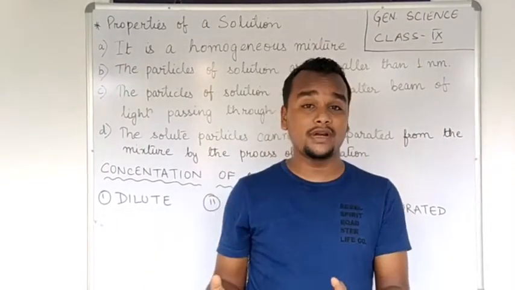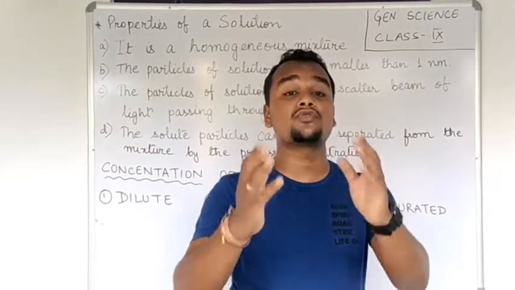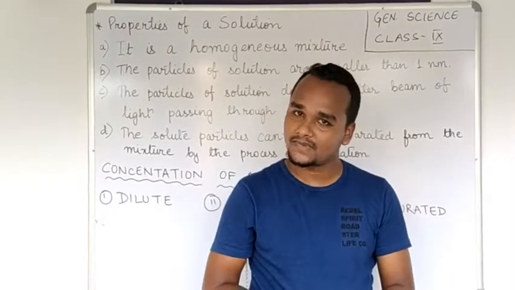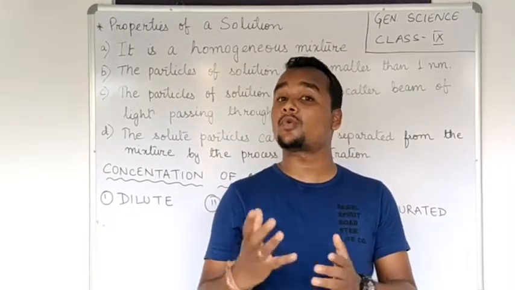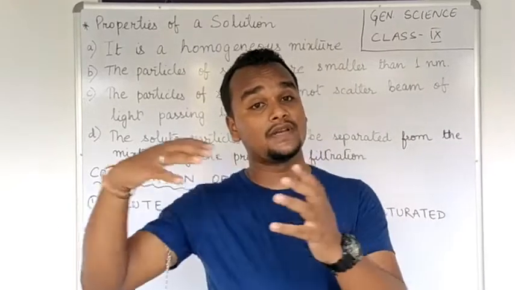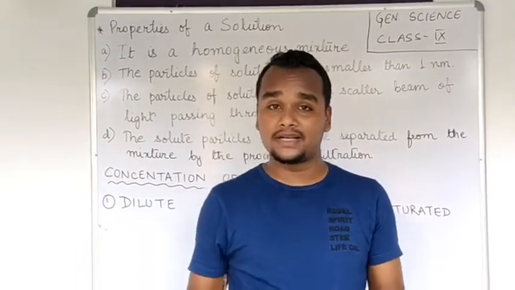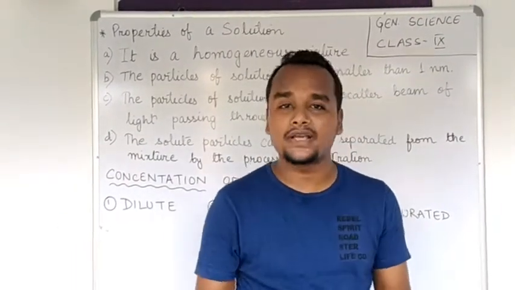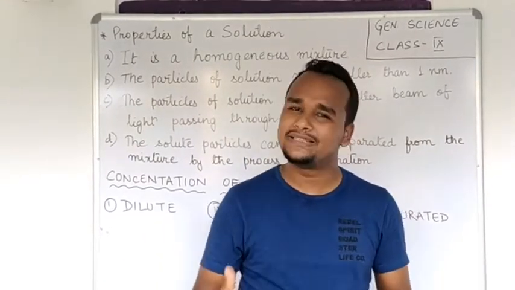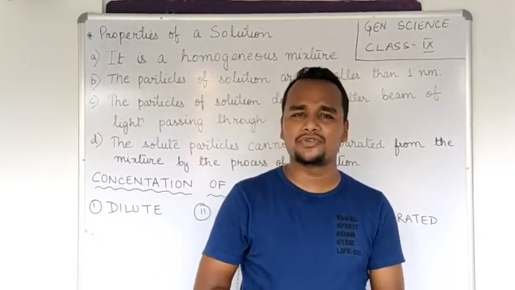And the next point to remember is that a solution should always be a clear one. Understood? A solution should always be a clear one. If I say that the solute particles should dissolve in a solvent completely, then examples of it can be dissolving sugar with water, dissolving salt with water. Those are the examples of solution.